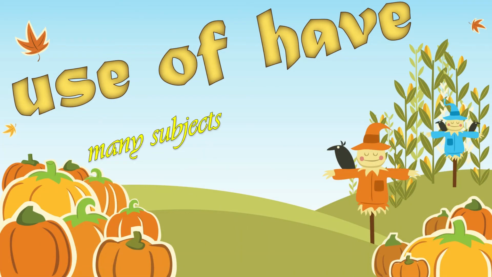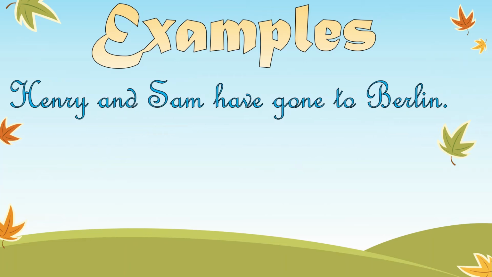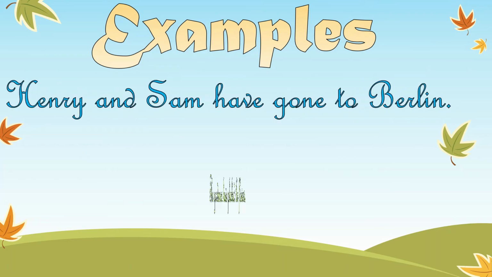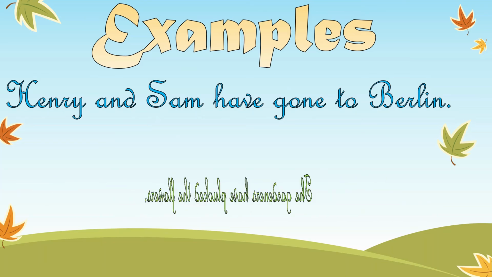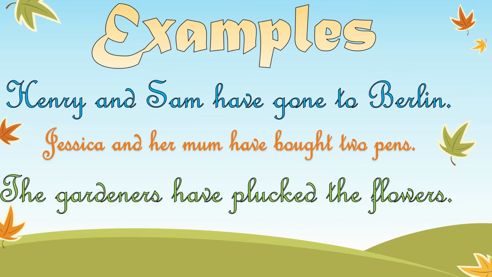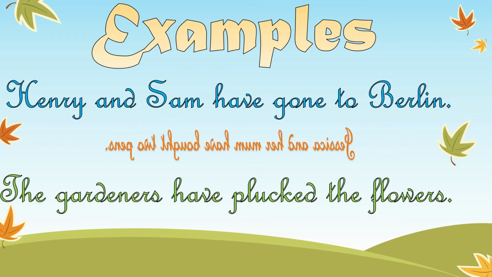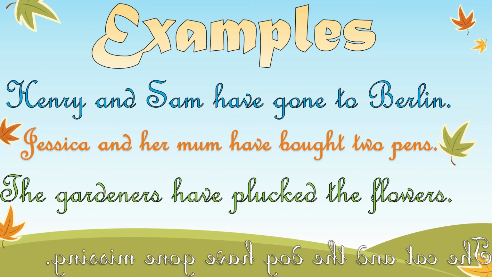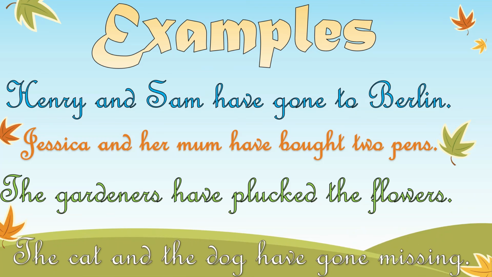We use have with many subjects, right? Wherever there is more than one subject in a sentence, we will definitely go towards have. For example, Henry and Sam have gone to Berlin. The gardeners have plucked the flowers. Jessica and her mom have bought 2 pens. The cat and the dog have gone missing.